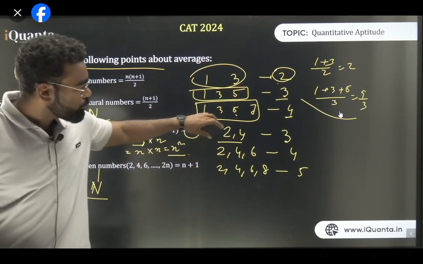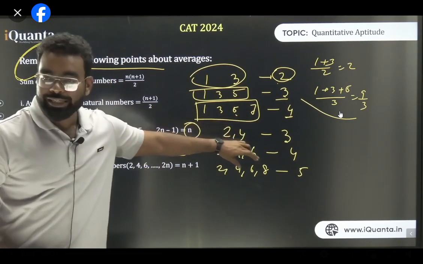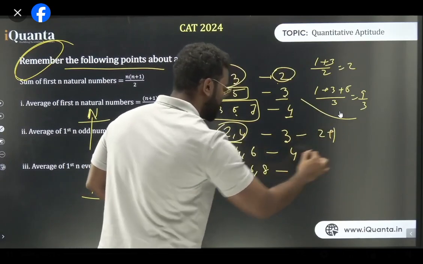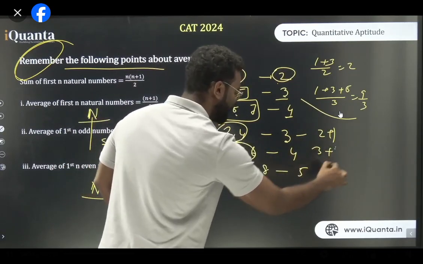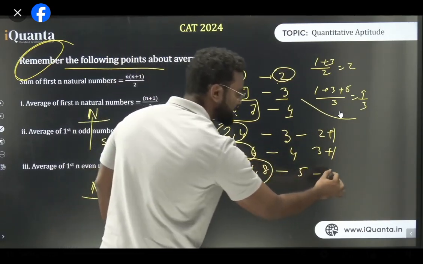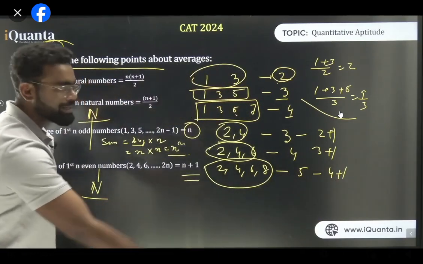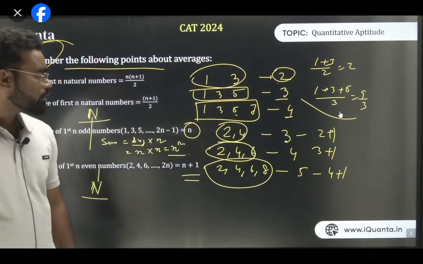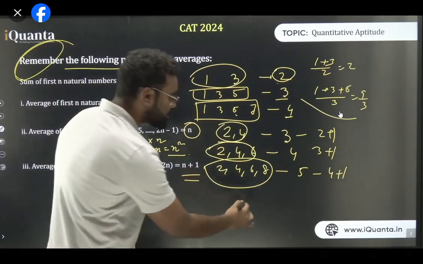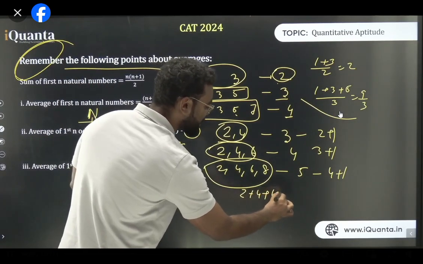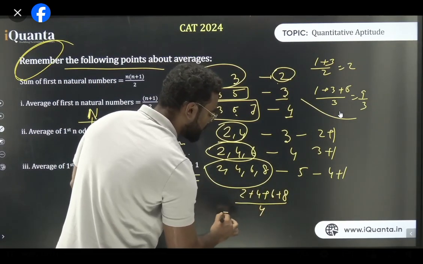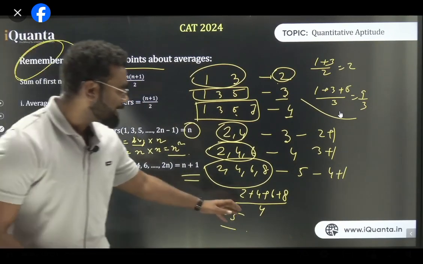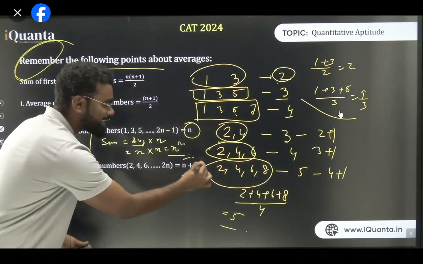Exactly. So 2, 4 is 3. 2, 4, 6 is 4. 2, 4, 6, 8 is 5. So when there are 2 terms, it is 2 plus 1. When there are 3 terms, the average is 3 plus 1. When there are 4 first even natural numbers, the answer is 4 plus 1. So that's why it is n plus 1. Am I clear? Why 5? If you do 2 plus 4 plus 6 plus 8 by 4, your answer will be 5. And 5 is 4 plus 1, and now we are generalizing the formula n plus 1.